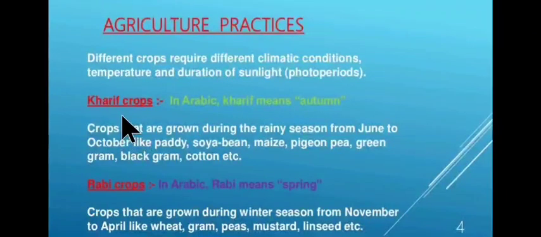On that basis, crops are mainly divided into two types, that is kharif crops and rabi crops. Crops that are grown during the rainy season from June to October, like paddy, soyabean, maize, pigeon pea, green gram, black gram and cotton, etc., are kept under the category of kharif crops, whereas crops that are grown during winter season from November to April, like wheat, gram, peas, mustard, linseed, etc., are kept under the category of rabi crops.